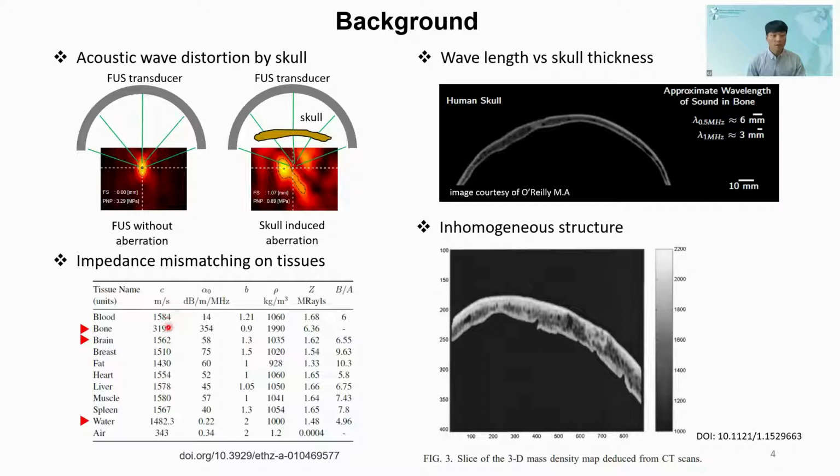The short wavelengths of the therapeutic ultrasound compared to the skull thickness may also result in a phase delay of the transmission wave. Moreover, the inhomogeneous structure of the skull may result in different absorption coefficients on different skull regions. Different approaches were proposed to estimate the sonication efficiency.